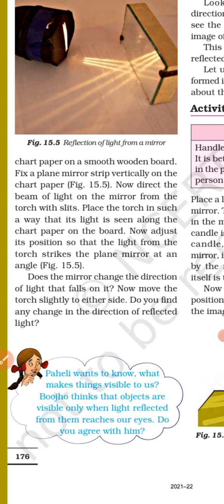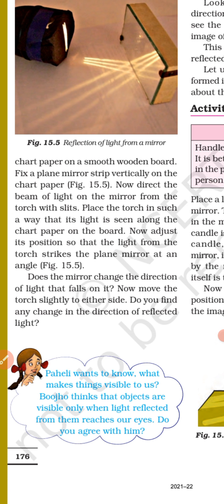Reflection happens maximum when the object is polished, when the object is shining, just like a mirror. Reflection happens very little when the object is unpolished or dull, so they reflect only a small amount of light falling on them.